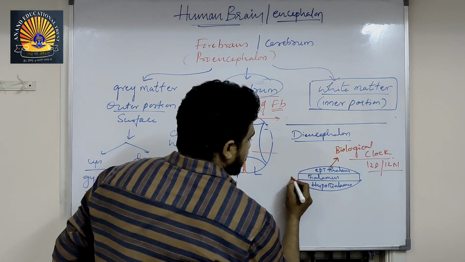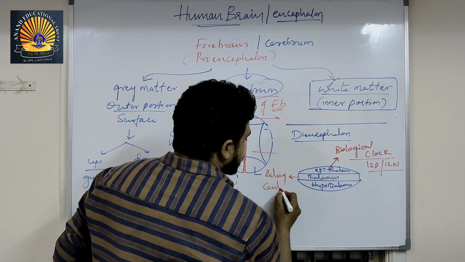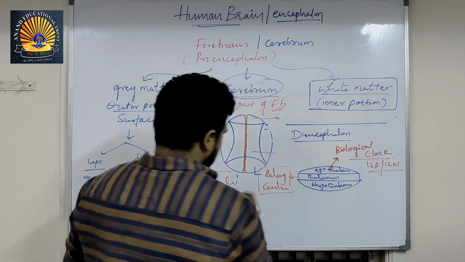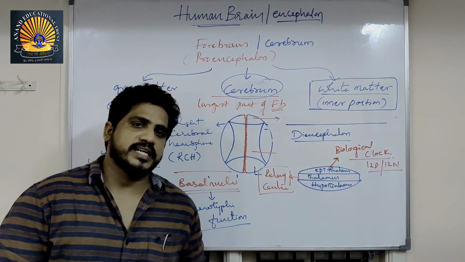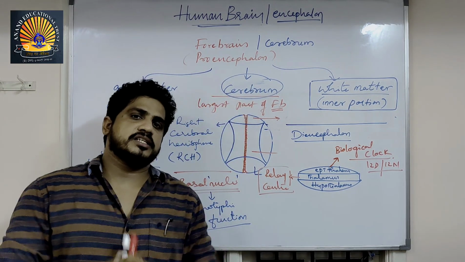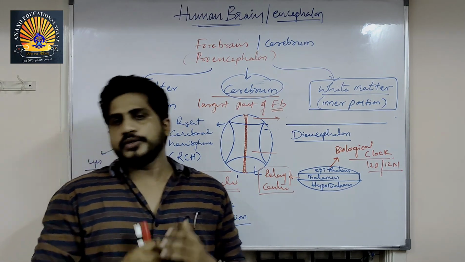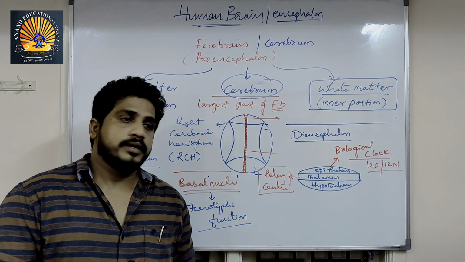Now the thalamus is called the relay center. Relay center means what? Very important part. In the very first class on the nervous system, I told you about afferent neurons and efferent neurons. The somatic nervous system only consists of nerve fibers. Afferent neurons that start in body parts go to the central nervous system.